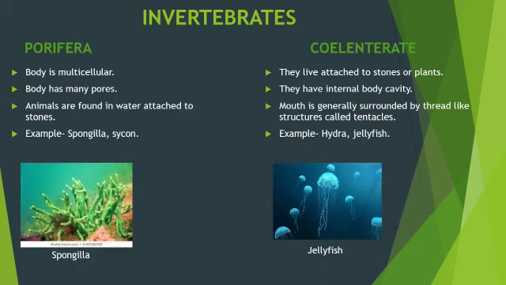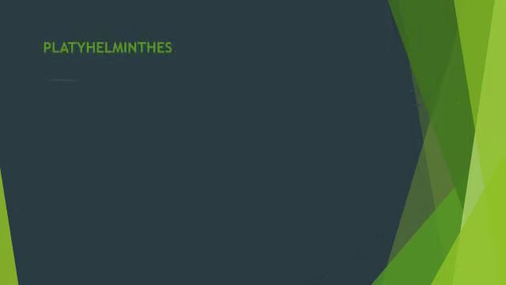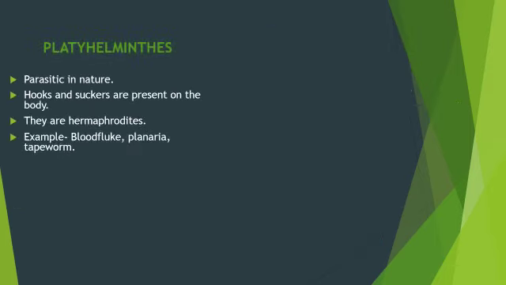First group, Porifera. Important features are: body is multicellular and has many pores. Animals are found in water attached to stones. Example, Spongilla. Next group is Coelenterata. Animals have internal body cavity. Mouth is generally surrounded by thread-like structures called tentacles. Example, Hydra, jellyfish.